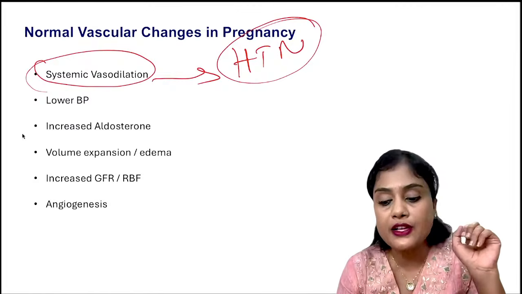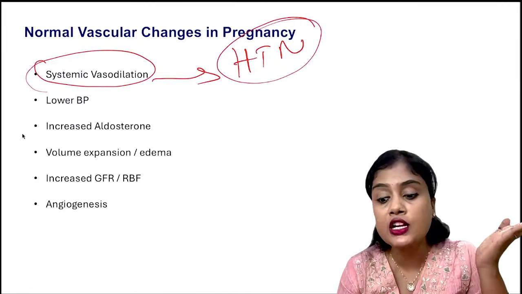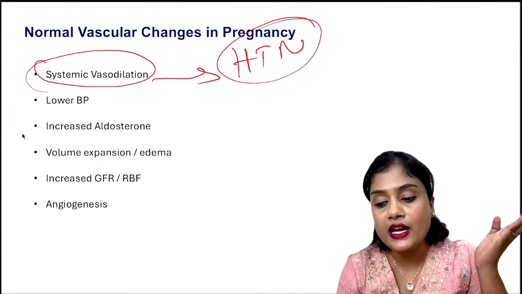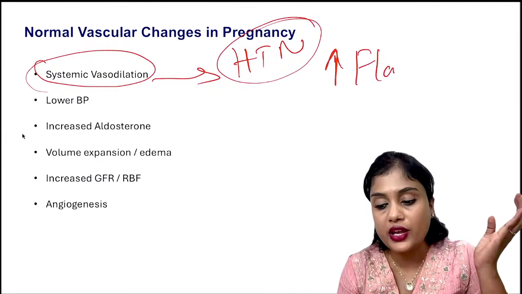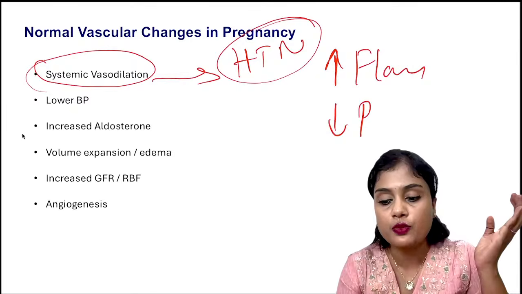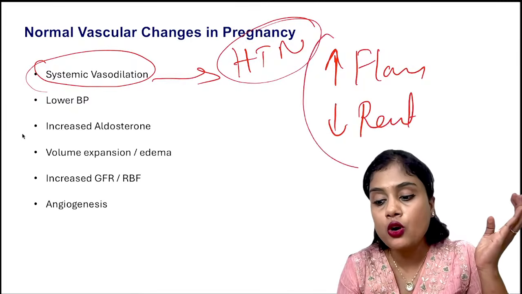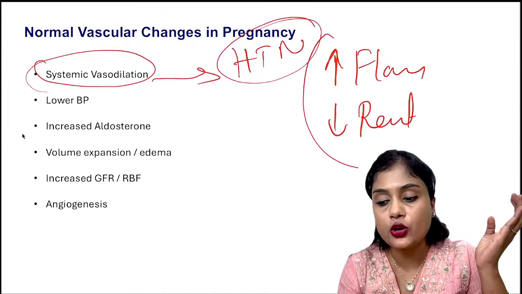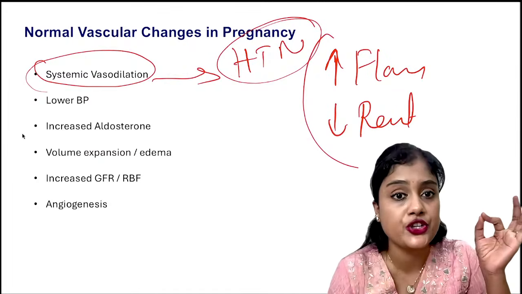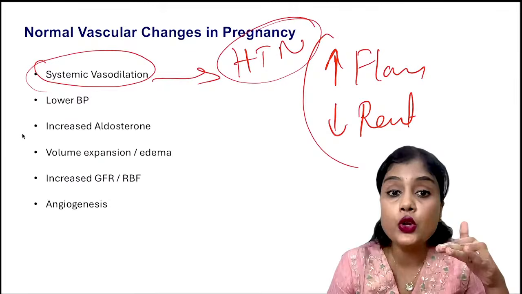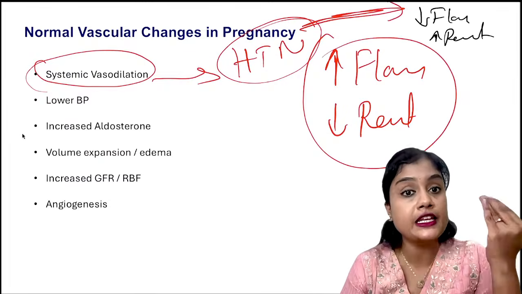Systemic vasodilation will lead to what? High flow, whereas low resistance. But in hypertension, what will happen? In hypertension, it will become low flow and high resistance. This is also a multiple times asked question. So it will become low flow and high resistance in case of hypertension.